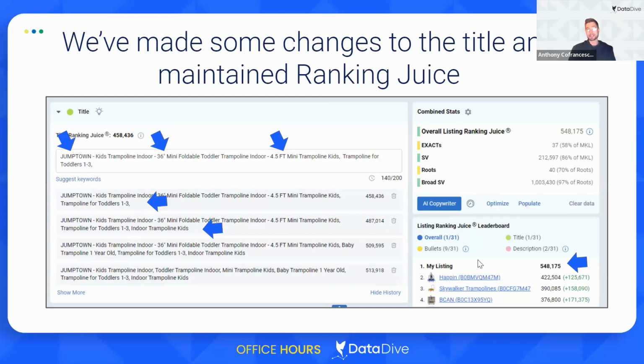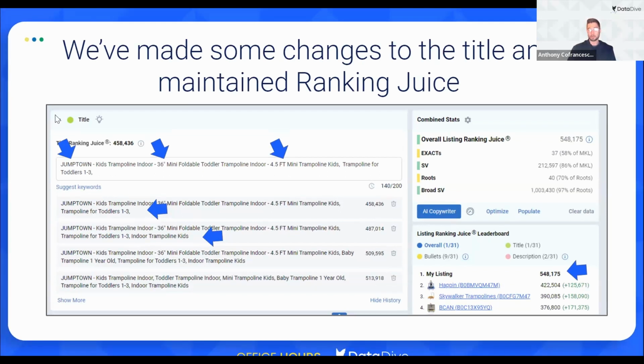So I wouldn't necessarily focus on being the number one, although it's great if you can be number one. Sometimes the AI copywriter is going to give you a score that's well beyond everyone else. So as long as you're in that top section, that top quadrant, I think you're going to be good. Some sellers, I think, focus a little bit too much on making their titles readable. I really think about the title as an SEO tool.